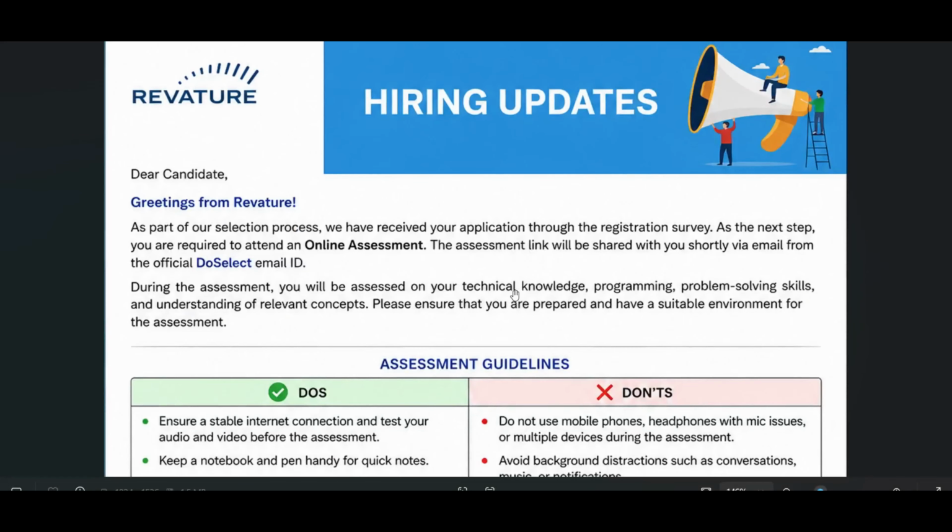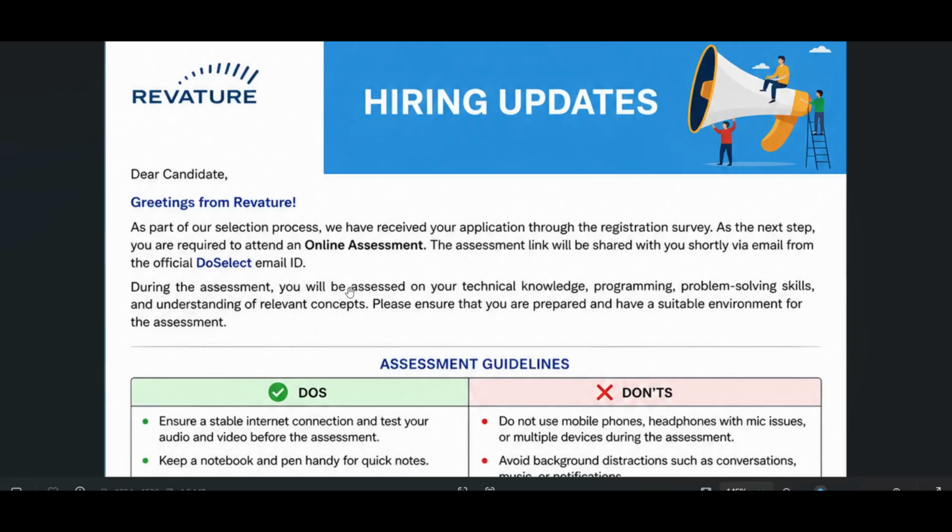Dear candidate, greetings from Revature. As a part of our selection process, we have received your application through the registration survey. As the next step, you are required to attend an online assessment. The assessment link will be shared with you shortly via email from the official do select email id. Do select email id means the email id which was mentioned here. I just removed that email ID due to some personal reasons.